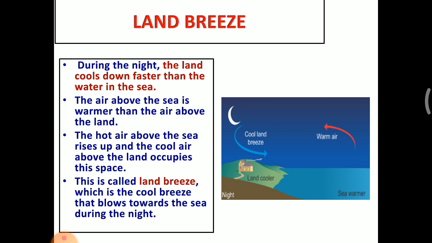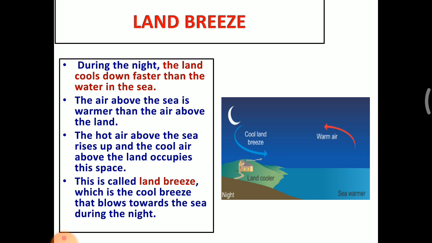So the cool air from the land occupies the space above the sea. So this is called a land breeze, which is the cool breeze that blows towards the sea during the night time. The cool breeze that blows towards the sea during the night time is called land breeze.